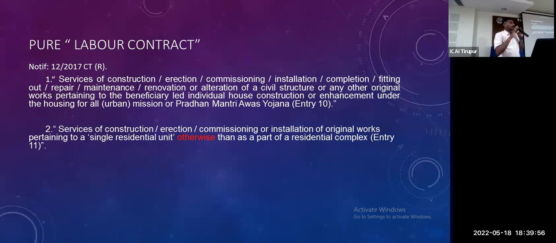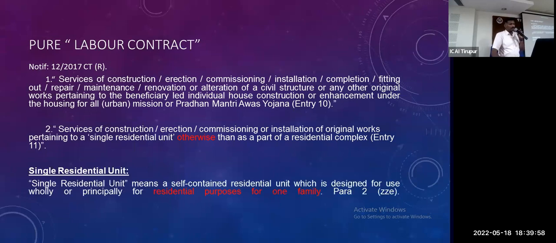But pure labor contract is taxable, except for a single residential unit. The first question must be, what is a single residential unit? Here they are giving: fit for one family. What is a family? Next question.